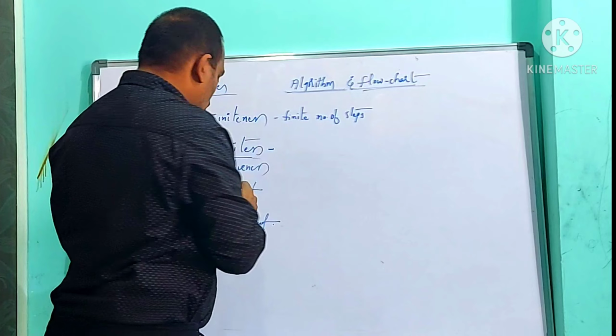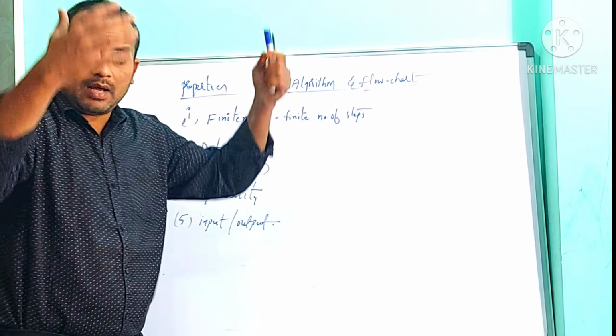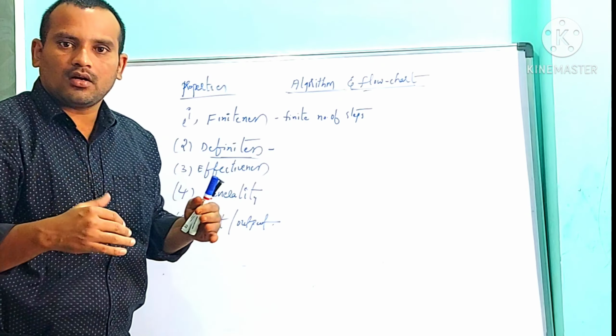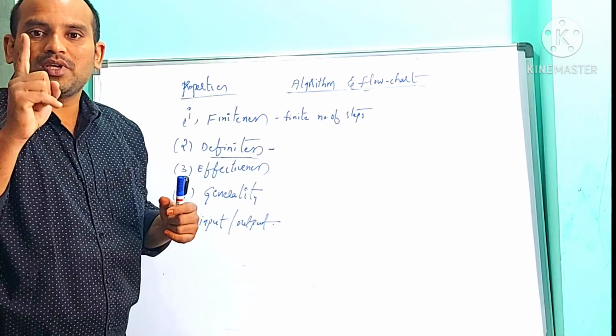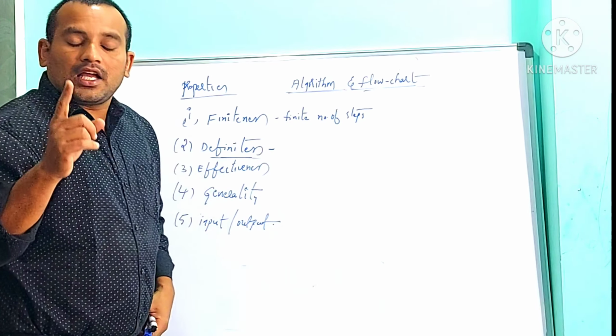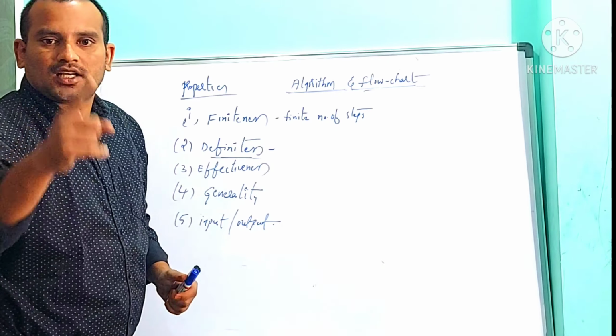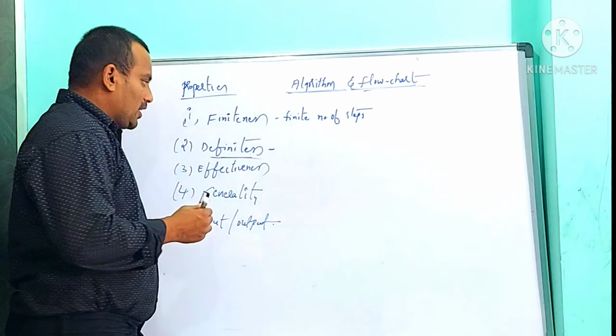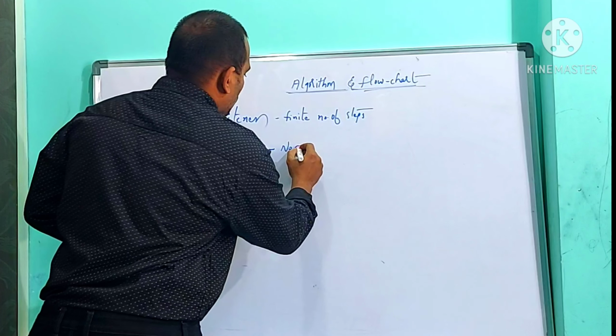Definiteness. I told you an algorithm contains a number of statements, multiple steps, correct or not? No 2 steps must be similar. No 2 steps must be similar means every step must be unique.